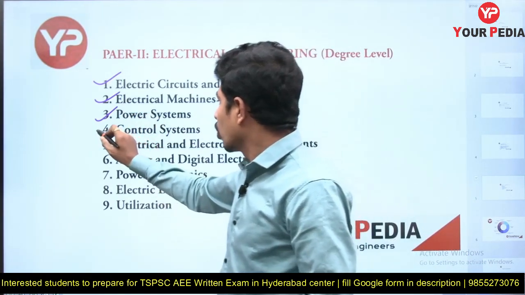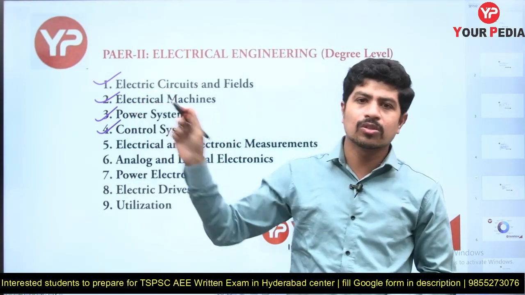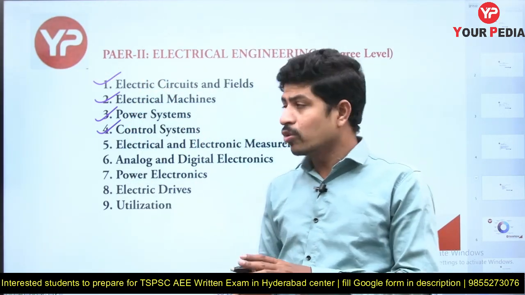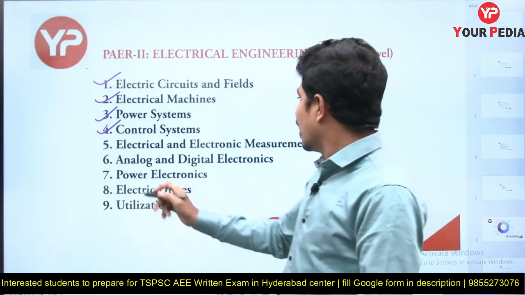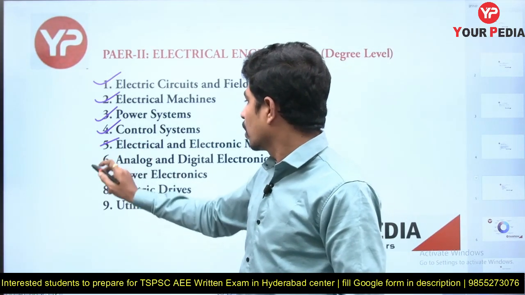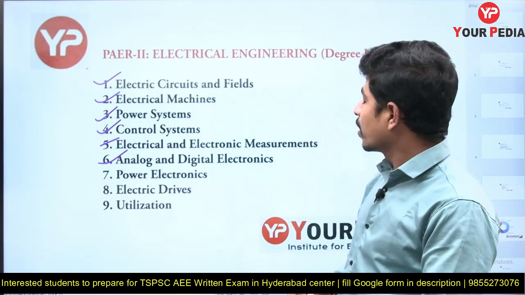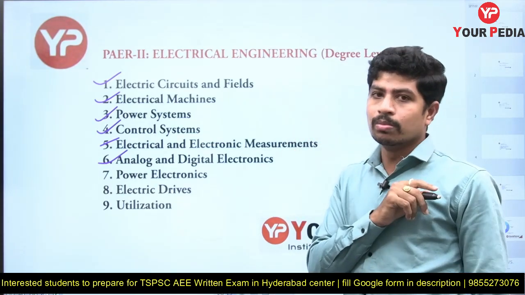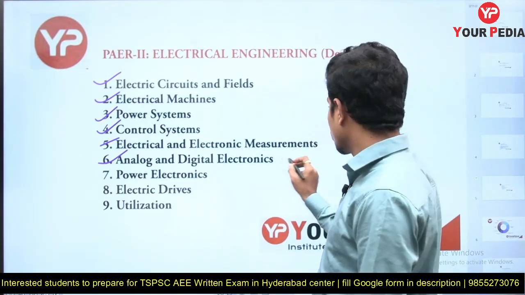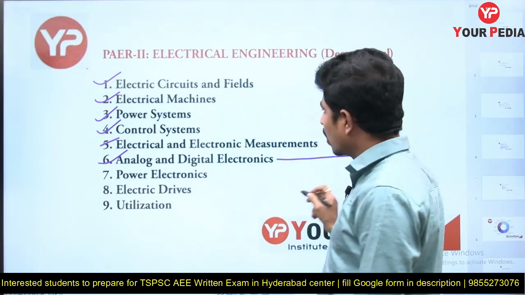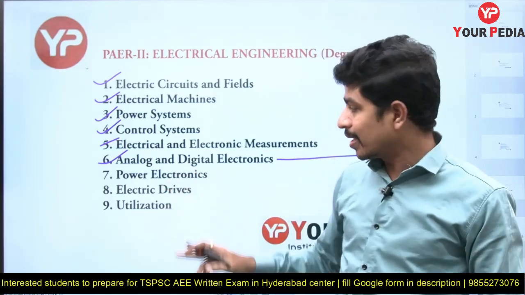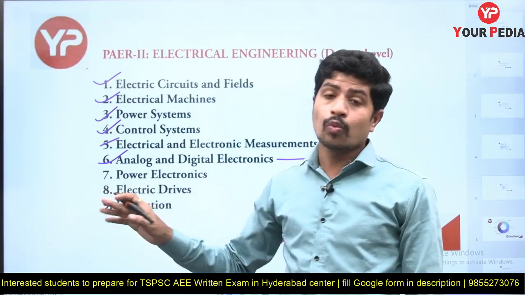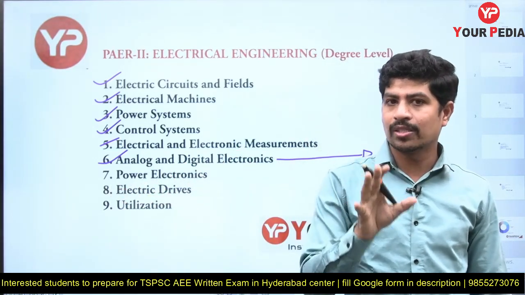Okay, the fourth one is control systems. Yes, this also will carry a decent amount of marks. I won't say a good amount of marks, I can say a decent amount of marks. Control systems, electrical and electronic measurements, analog and digital electronics. I recommend all of you, especially electrical engineers, to concentrate on this one. Anyhow, electrical engineering students will be understanding and doing very well in the electrical subjects, but this one is an electronic subject, so we have to give good care to that subject.